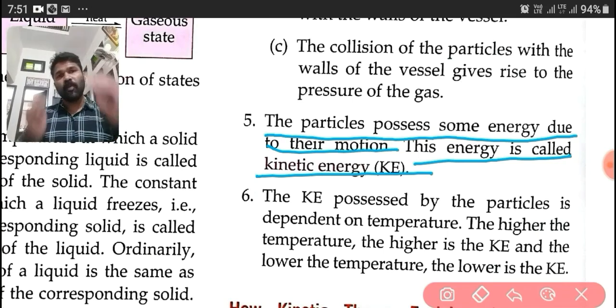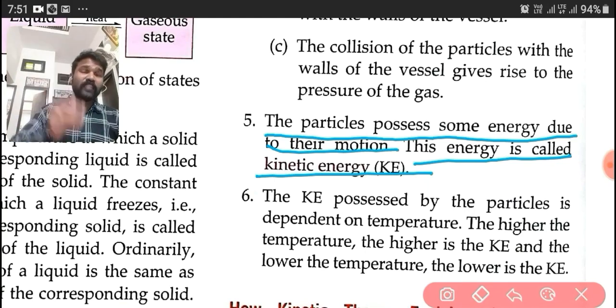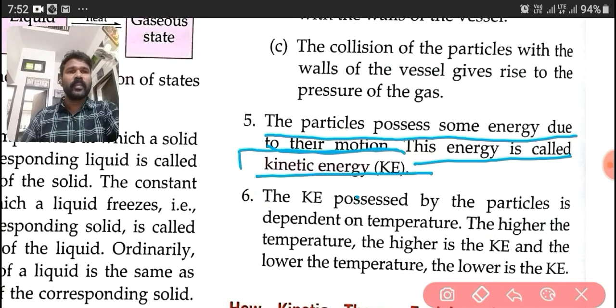I told you the molecules in solids, liquids and gases have motion. In solids it vibrates, in liquids and gases it moves. This movement of the particles gives them some energy in that particular state itself. This energy is called kinetic energy. Kinetic energy, the short form is KE.